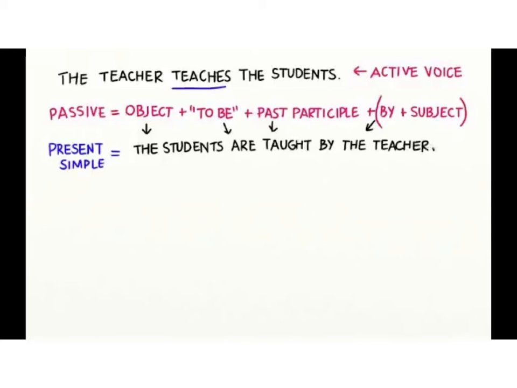For example, if the sentence is in the simple present tense, the teacher teaches the students, then the passive form of it would be the students as the object, are, simple present tense of to be, taught as the past participle, by the teacher. The students are taught by the teacher.